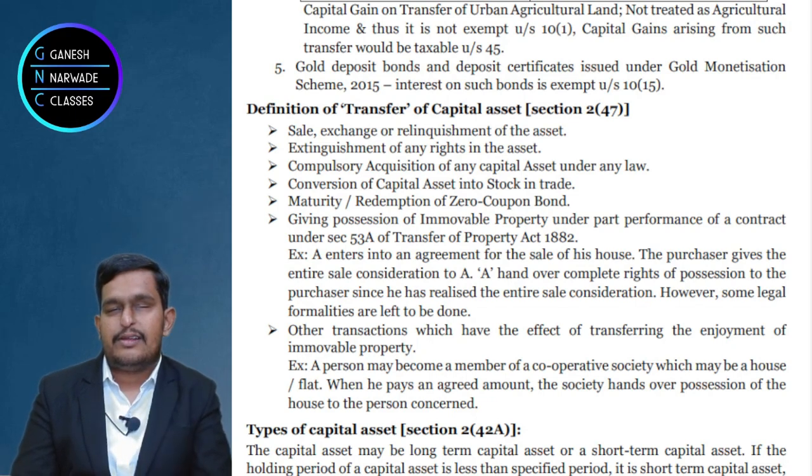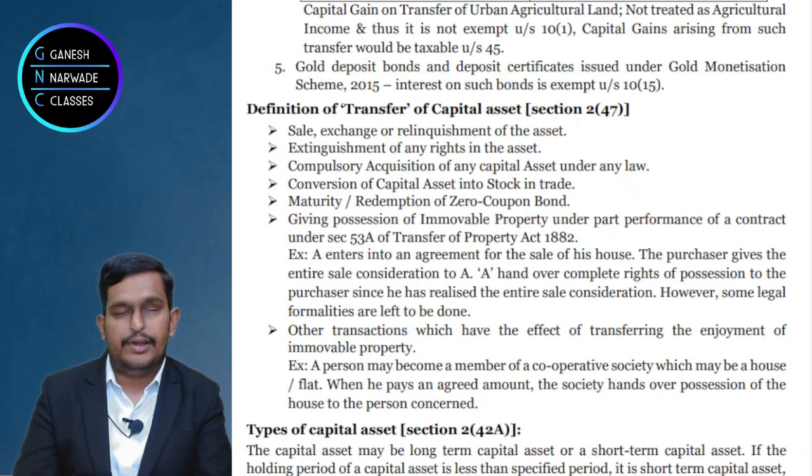Sale means transfer of goods for a consideration. Second point: here it doesn't just mean goods. It can be even immovable property. I may sell my building, I may sell plant and machinery, I may sell some copyright, some license.